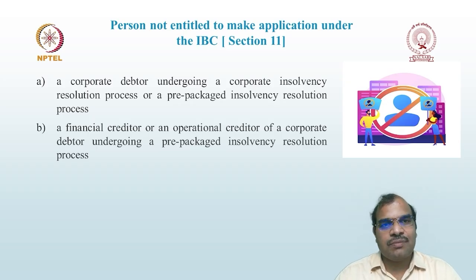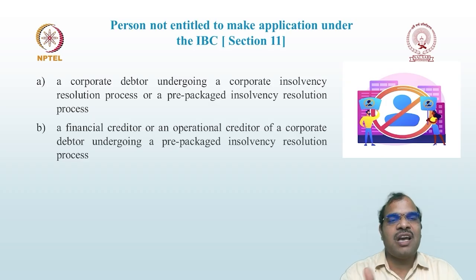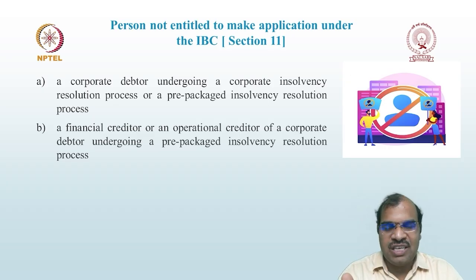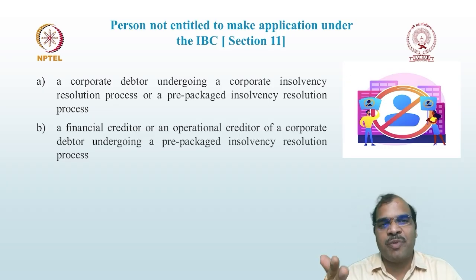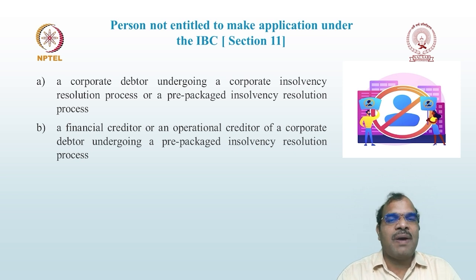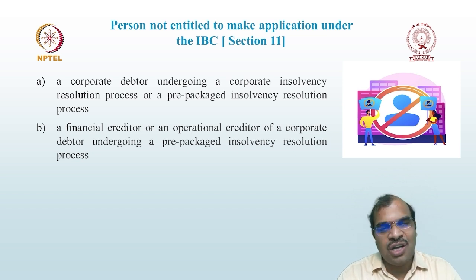There are three categories of people who can make an application: financial creditor, operational creditor and corporate debtor. The first clause talks about the corporate debtor. The second clause talks about the first two categories, financial creditor and operational creditor. Against them, if a prepackaged insolvency resolution process is going on, then in such cases they cannot make an application under IBC.